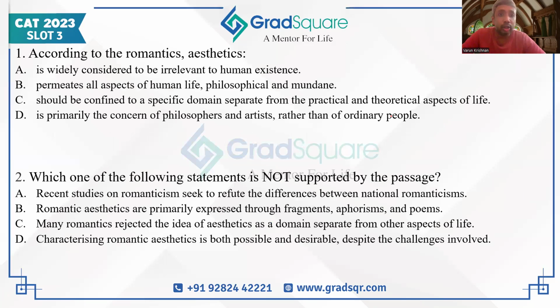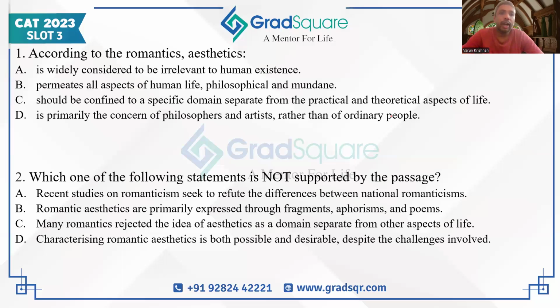Question number one says, according to the romantics, aesthetics is what? And if you remember, it's been given inside the passage that romantics refute aesthetics as a separate concept. They believe that aesthetics is involved in every single aspect of life. Even in ordinary men and women's lives, whatever they do in their daily lives, some kind of aesthetics is present. So to talk about aesthetics as beauty and art as a separate domain of life is what they don't agree with. So let's see which option gives credence to that opinion.